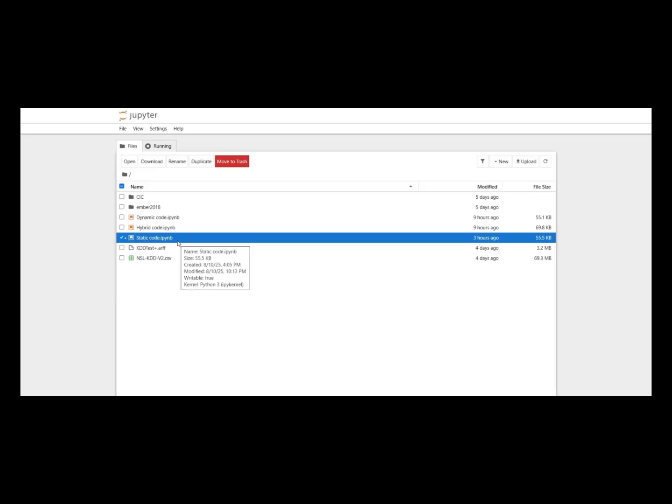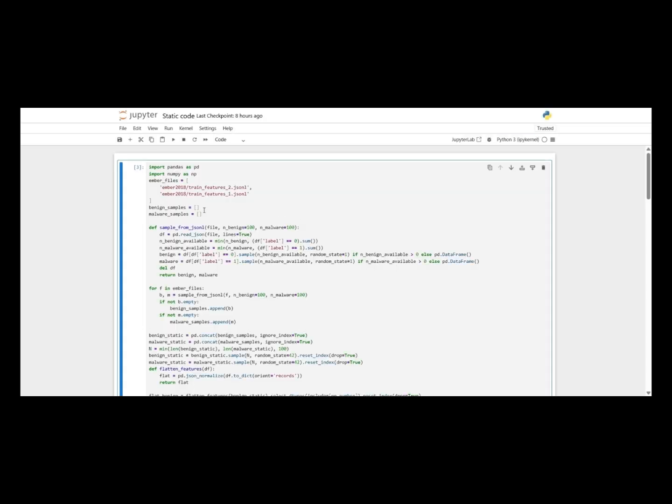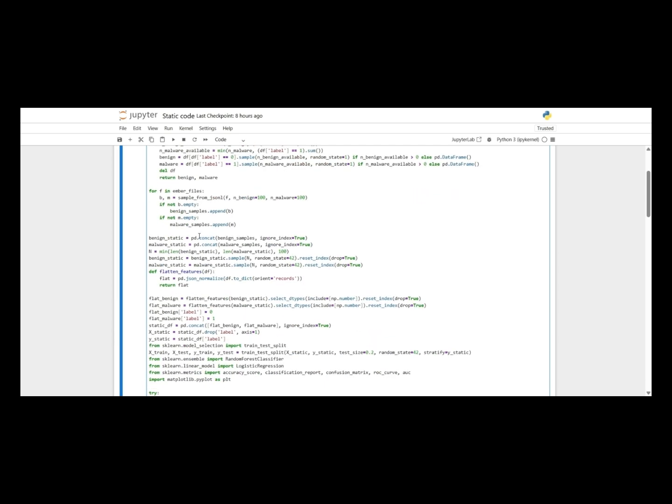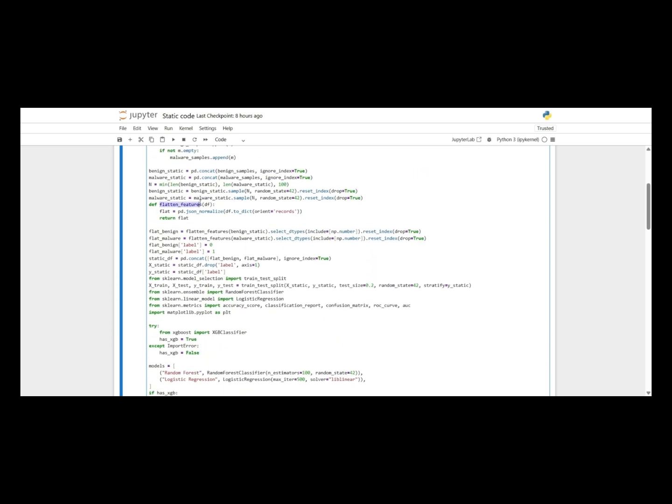Here we have my static model. I began by sampling data from the EMBER 2018 dataset, which contains pre-extracted static features from executable files. I selected an equal number of benign and malware samples, flattened them, and prepared them for the training. I split the dataset into training and testing sets.